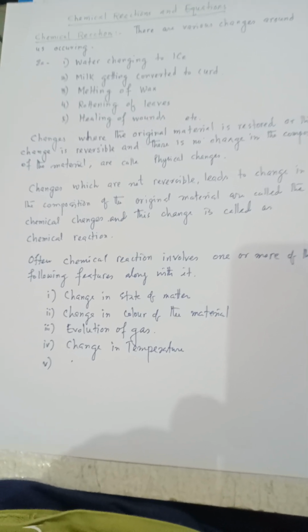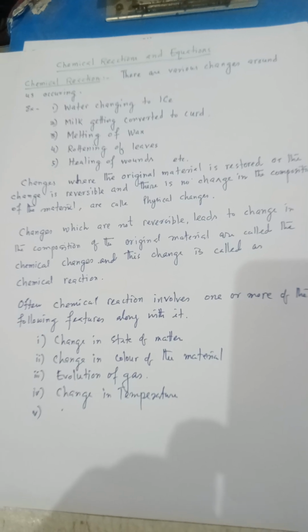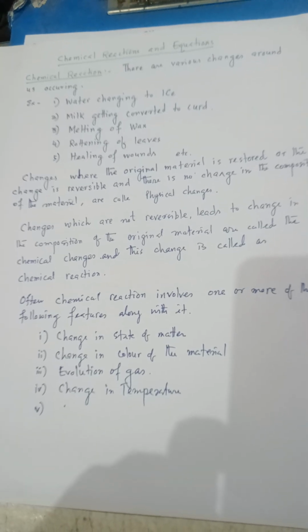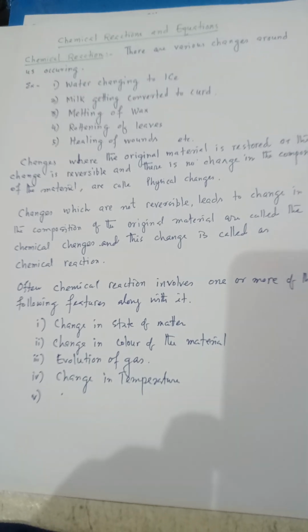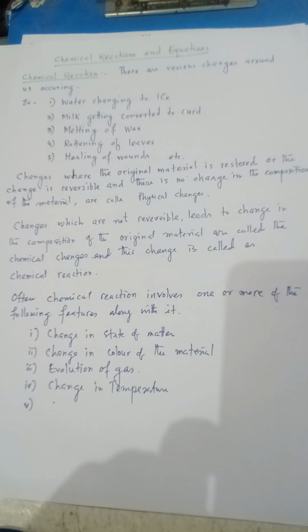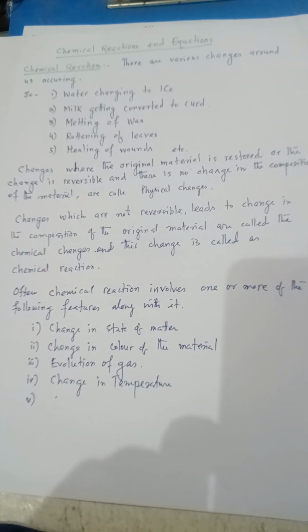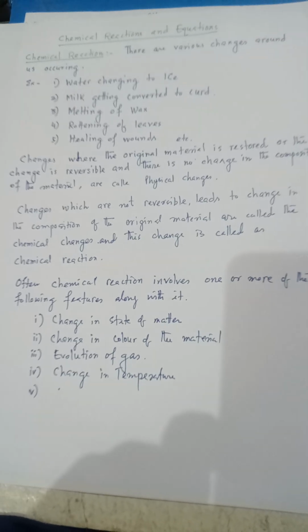rusting of iron. In these cases, we find that the changes are not reversible. They go in one direction and there is a change in the composition of the materials. So, new compounds may be formed, old compounds will be degraded.